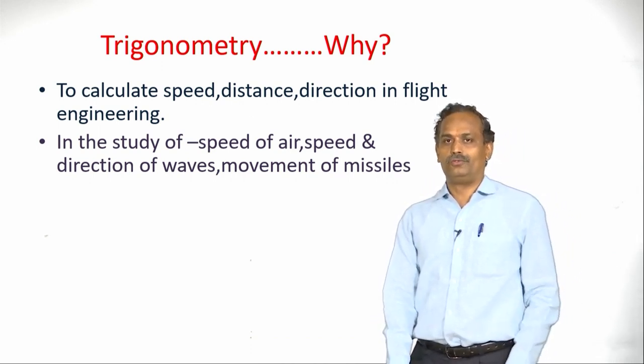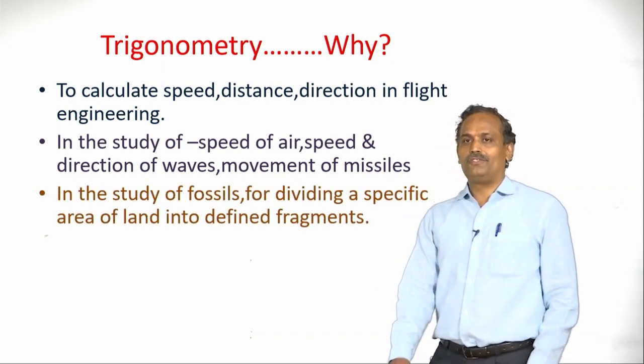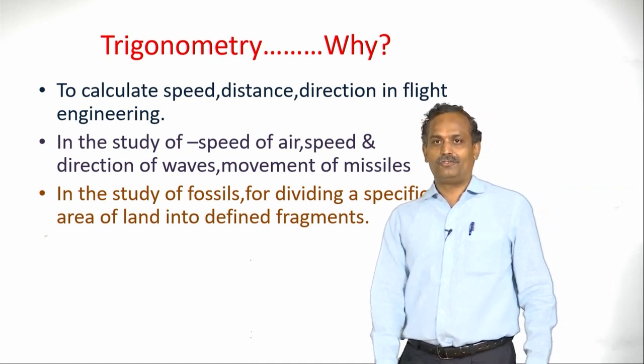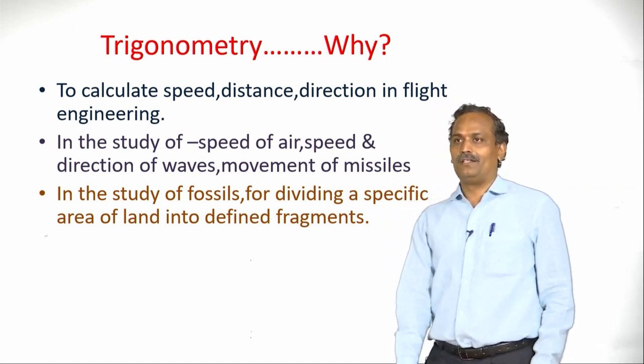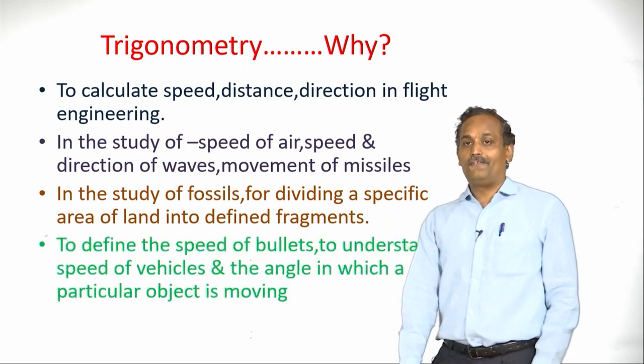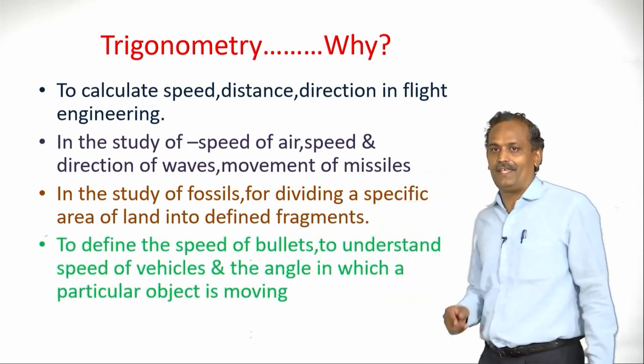In the study of fossils, we have to divide a specified land into defined fragments, and trigonometry is of much use. And we can define the speed of bullets, and we can understand the speed of vehicles.